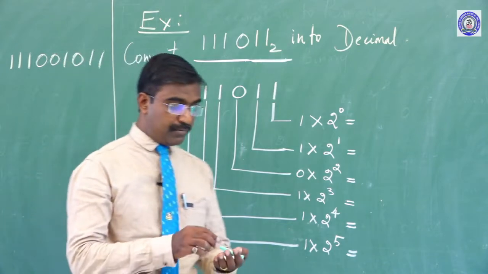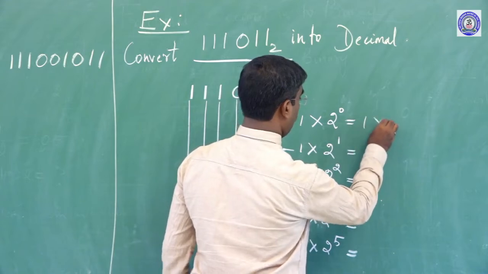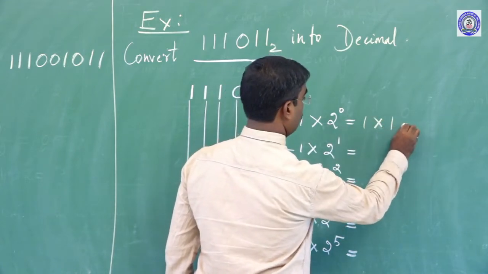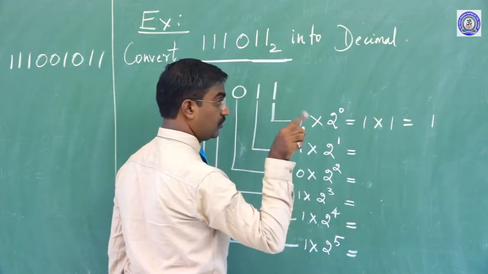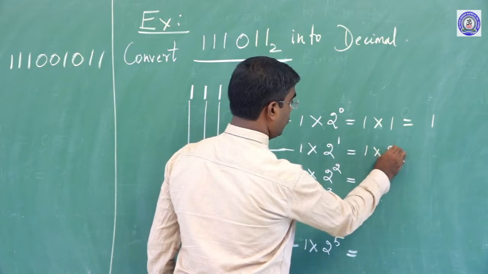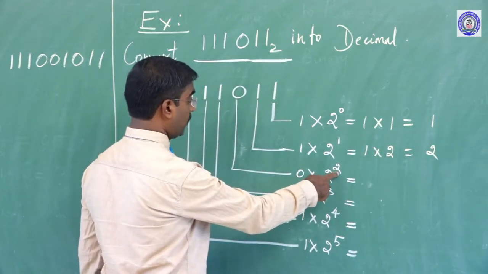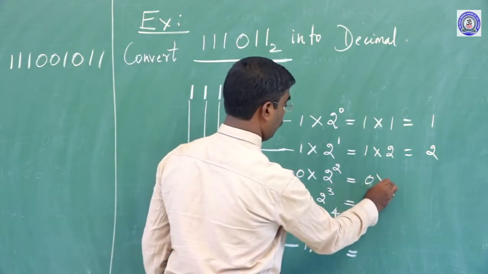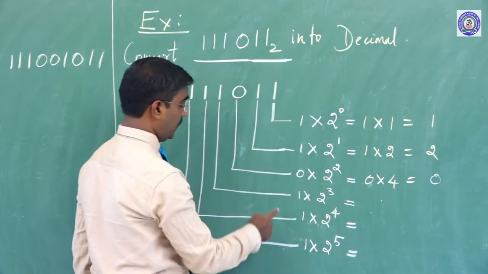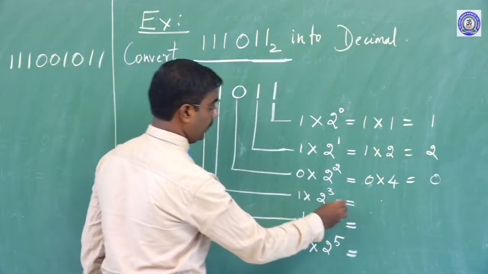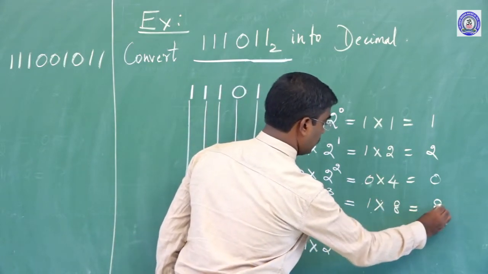My dear children, anything to the power of 0 equals 1, we already know. So 1 into 1 is 1. Here 2 to the power of 1 is 2, and 1 into 2 is 2. Here 2 to the power of 2 equals 4, but 0 into 4 is 0, because 0 into anything is 0. Here 2 to the power of 3 is 8, so 1 into 8 is 8.